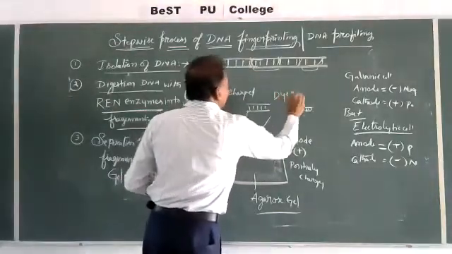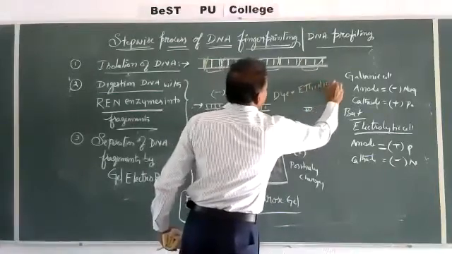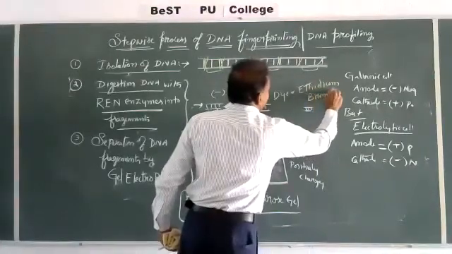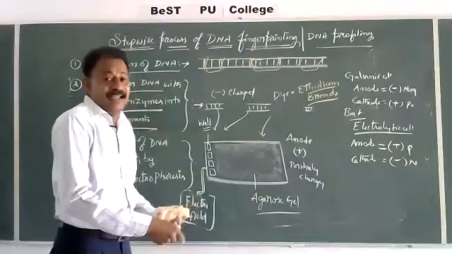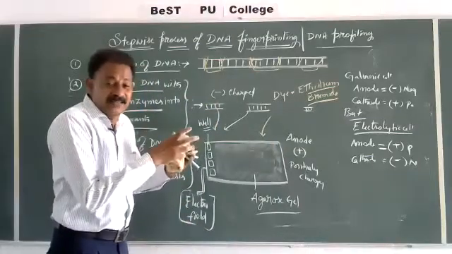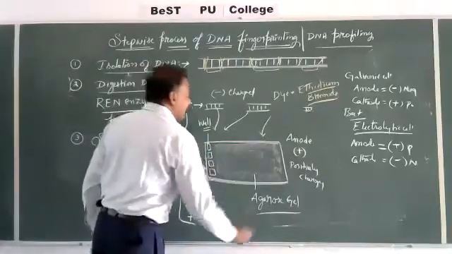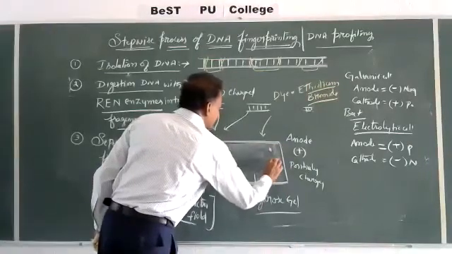This dye is called ethidium bromide. When ethidium bromide dye is applied, that orange color is absorbed by the DNA fragments, and we are able to identify DNA molecules like this.